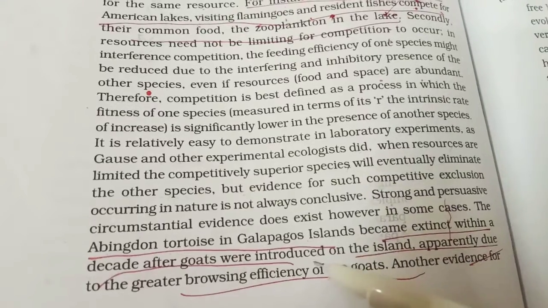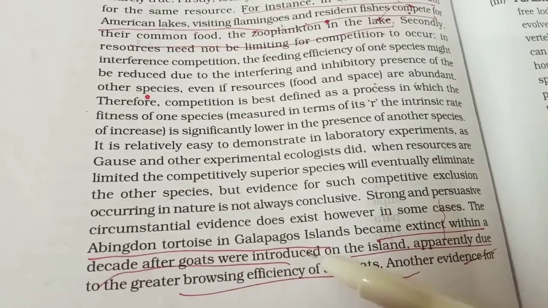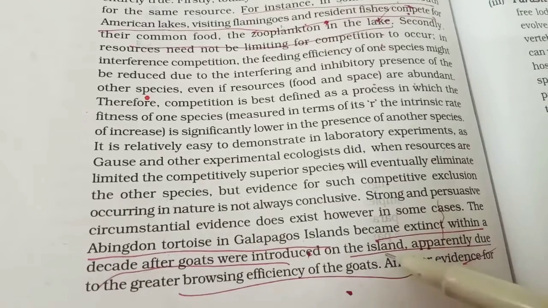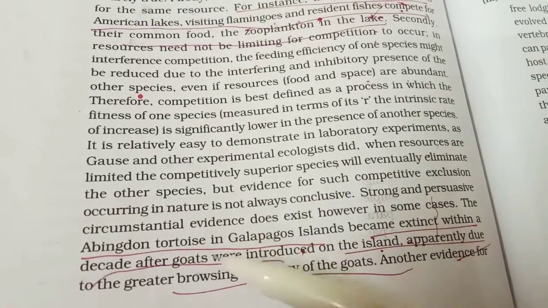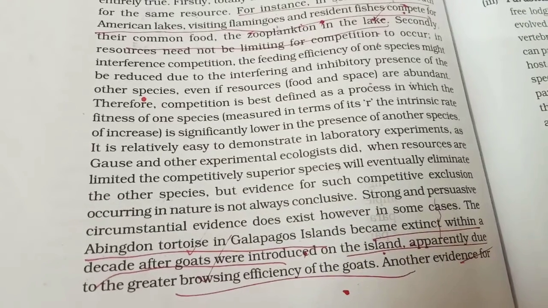Similarly, you can take the example of abundant tortoise in Galapagos Island, which became extinct within a decade after goats were introduced. Like goats are also herbivores, and this tortoise also feeds on the grass that is present there.